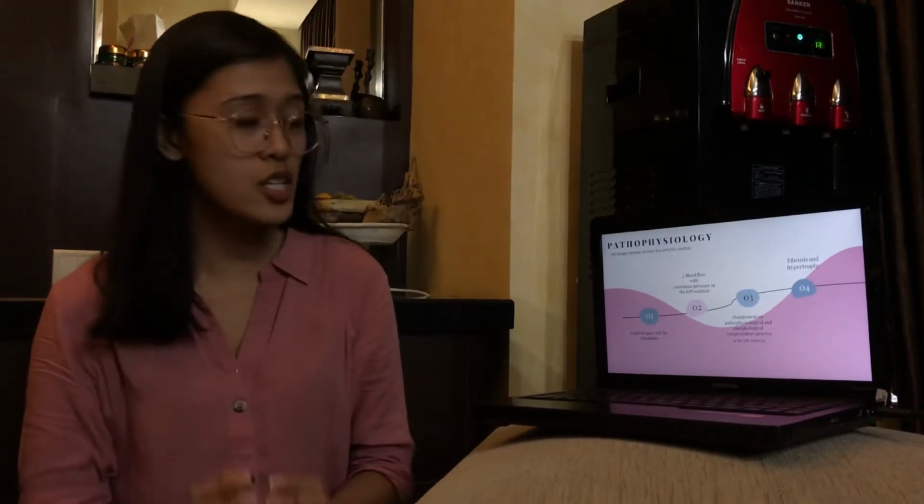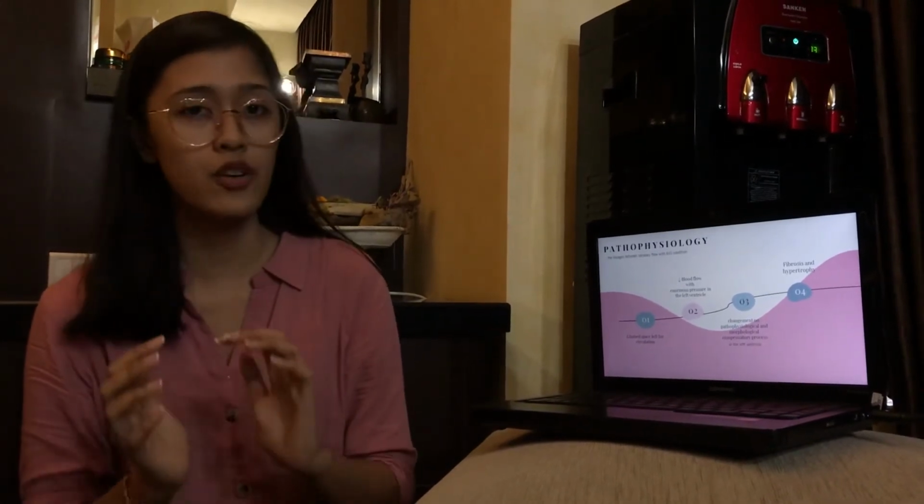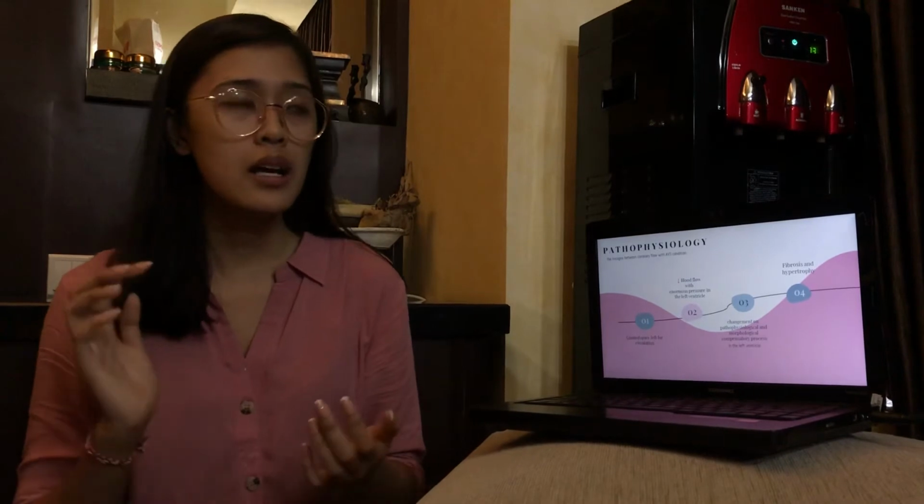So about the pathophysiology, there is a linkage between coronary flow and the AVS condition. In AVS, there will be limited space left for circulation. That will decrease blood flow with enormous pressure in the left ventricle.